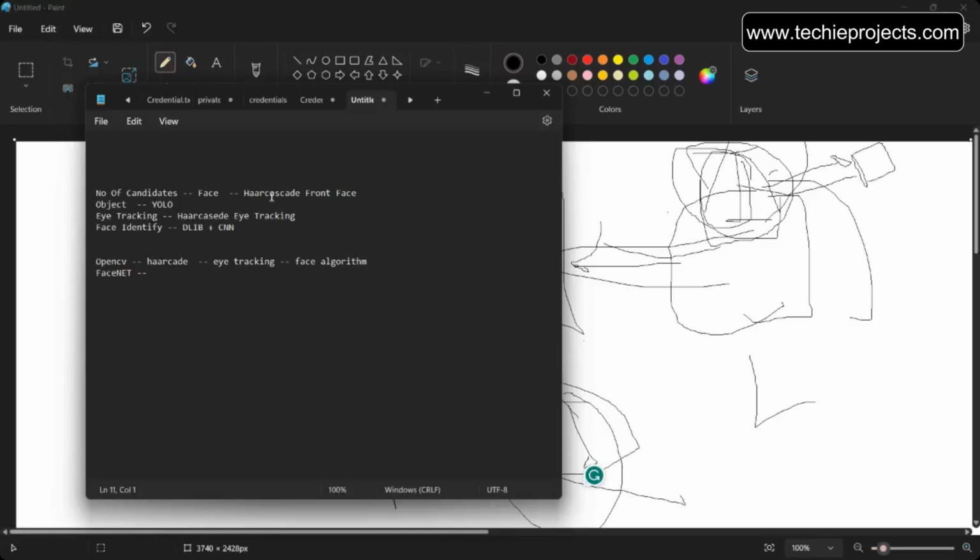Why is Haar cascade fast? Because it is an inbuilt library with inbuilt algorithms, so obviously it will give good performance. Take the example of our mobile phones: inbuilt applications give very good performance, right? They load quickly, close quickly and perform very well. Similarly, when you install an application from the Play Store, it gives less performance compared to the internal ones. That's why we'll be using these two inbuilt algorithms.